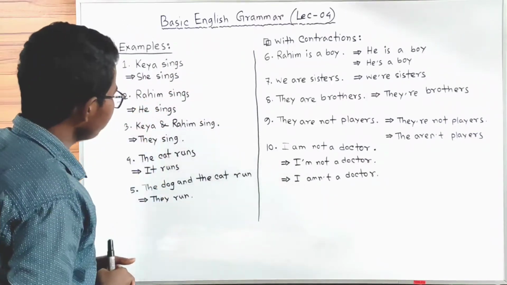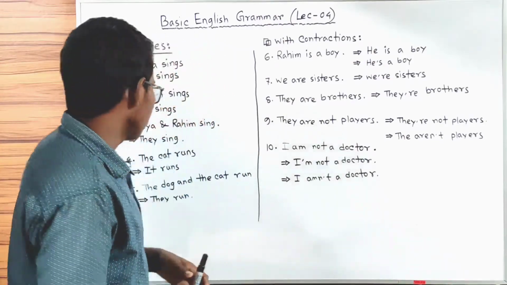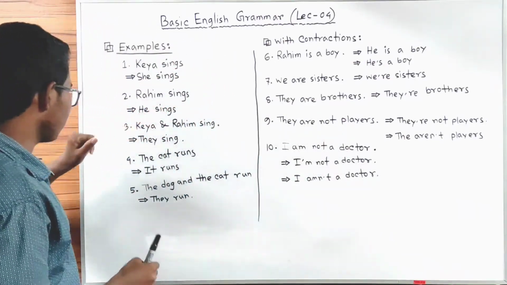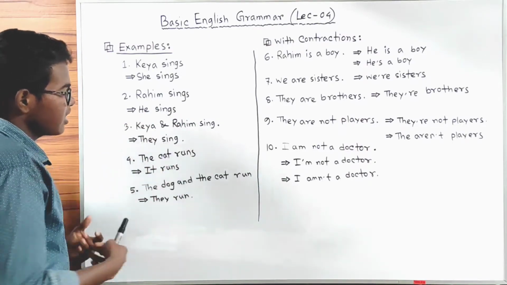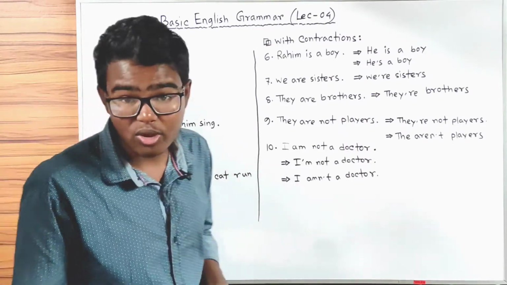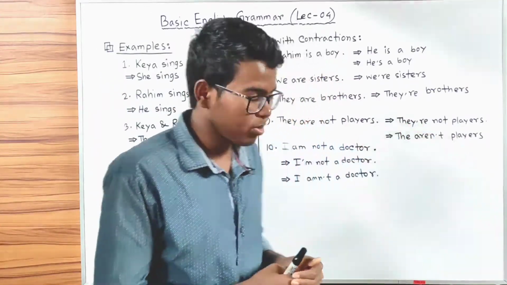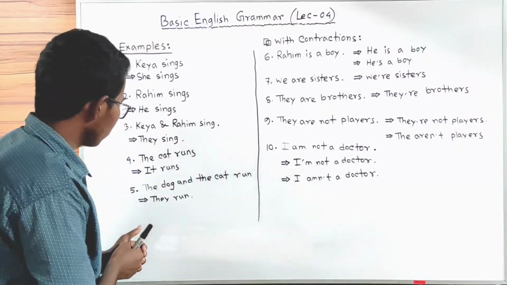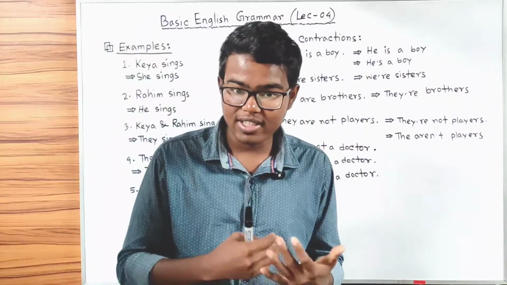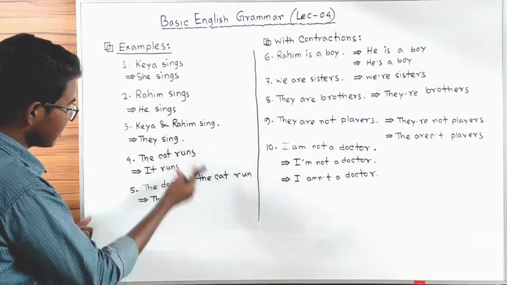Next one is Rohim sings. Rohim is a man or a boy, so you can use he as a subjective pronoun. He sings. Kya and Rohim sing. Two people here, Kya and Rohim, so it's plural. We can use they sing. Kya and Rohim sing, that means they sing.